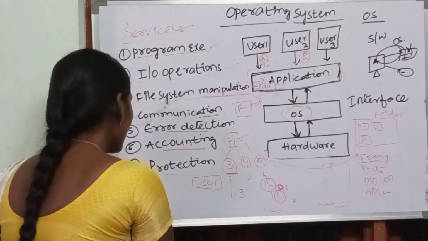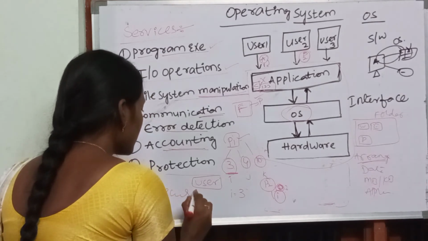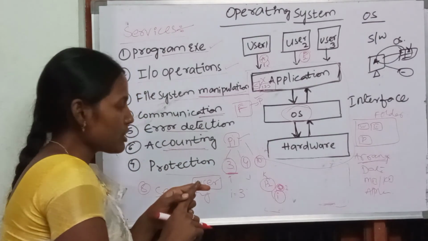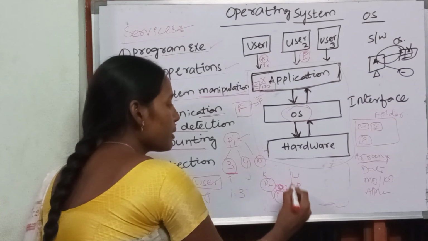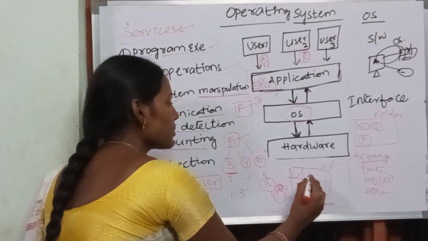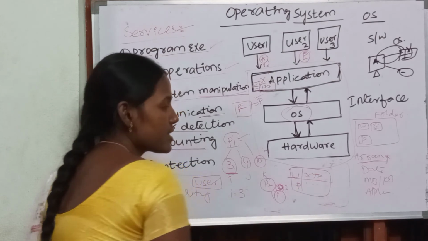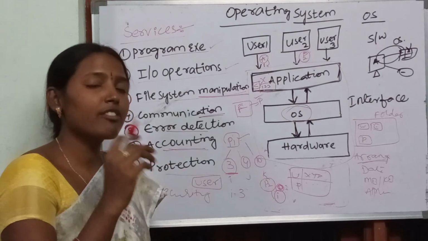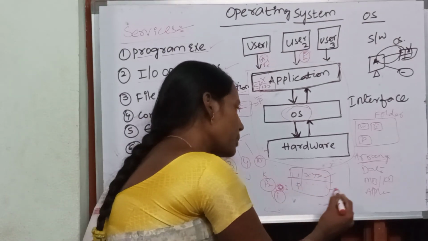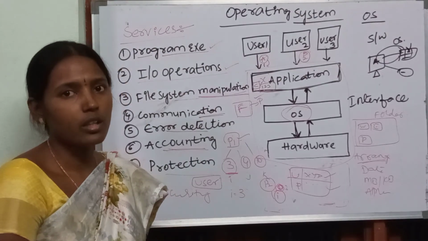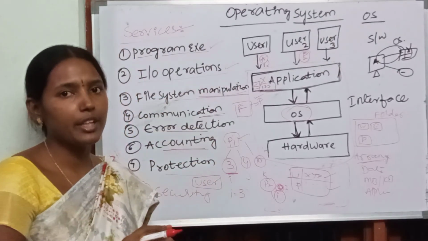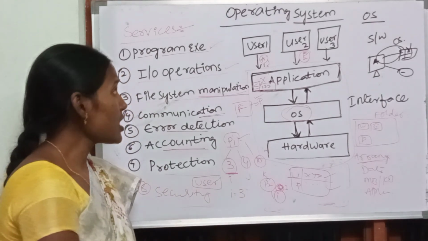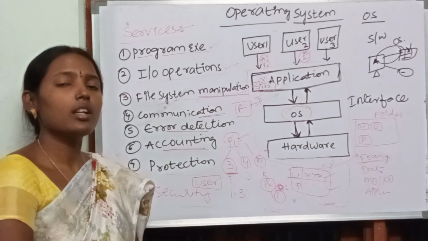And one more thing, we also have security. Security is nothing but this: whenever you switch on the system, it will ask for a username and password, say some username XYZ and some password. This username and password will be taken by the operating system, and it will validate whether the user and the entered password are right or wrong. If they are right, then only it will open the window. Otherwise, it will not open the window. That we call security. So all these are the services of the operating system.